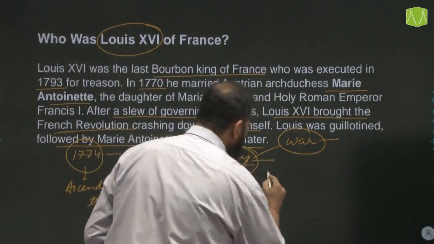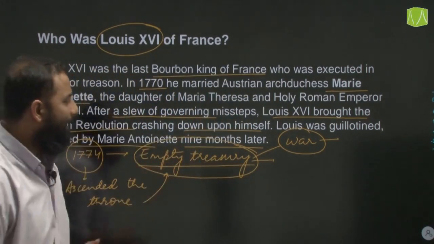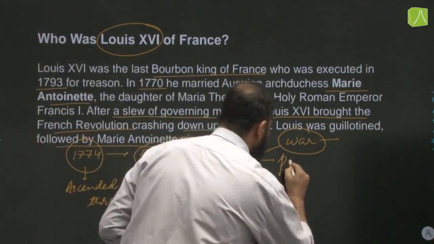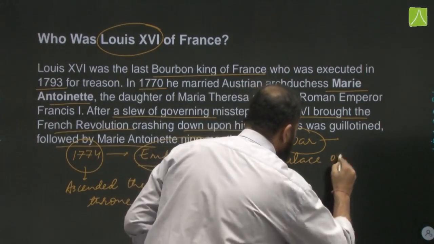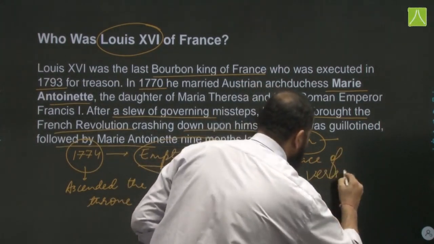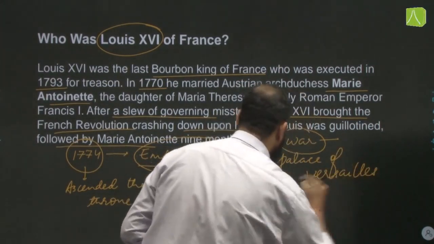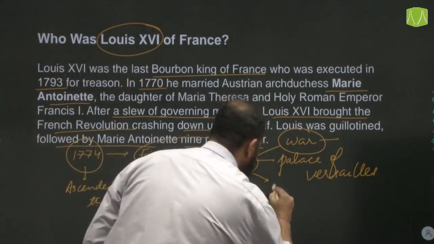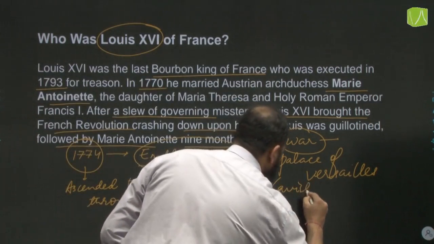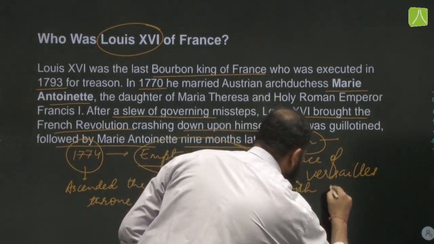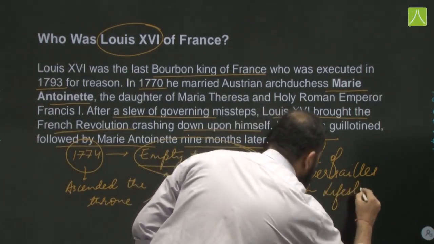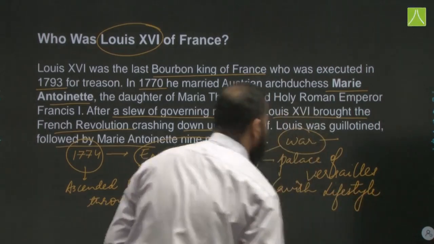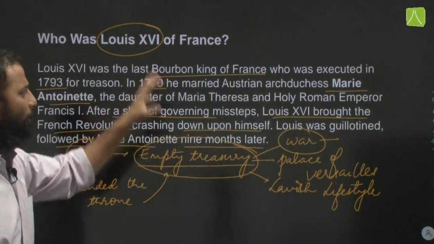Then secondly, to maintain the immense Palace of Versailles, उसको maintain करने के लिए जो खर्चा था, वो भी एक reason बना. और प्लस उनकी खुद की lavish lifestyle जो थी राजाओं की, तो ये सब कुछ reason बन गए lavish lifestyle. They all became the reason why the treasury was empty.